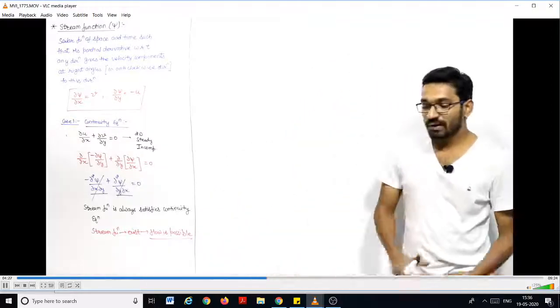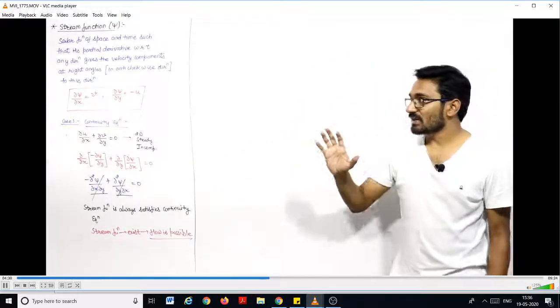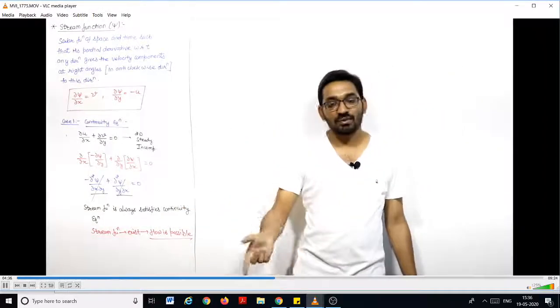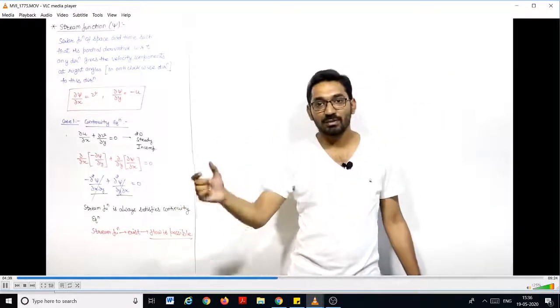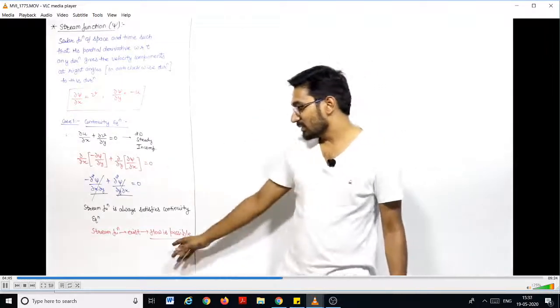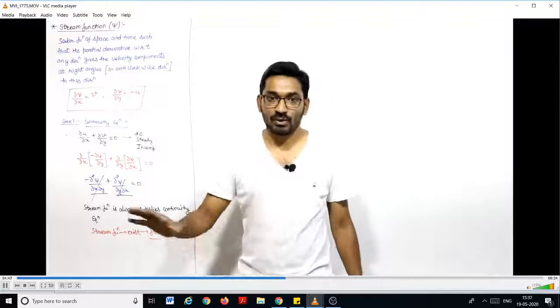If in the question the stream function is given, it is well defined that flow is possible, no need to check the continuity equation for the stream function. But for the potential function, you have to check whether the flow is possible or not, right? You have to satisfy the Laplace equation. So if the stream function exists, then flow is possible always. There is no doubt in that.